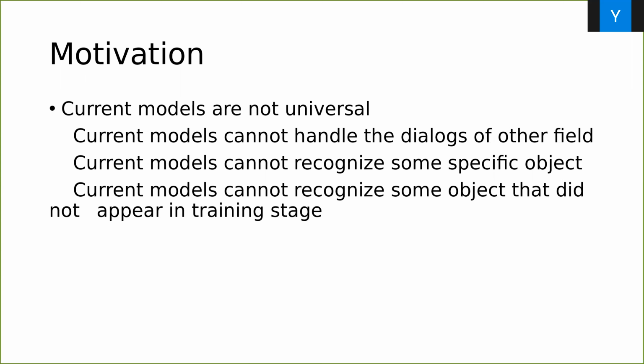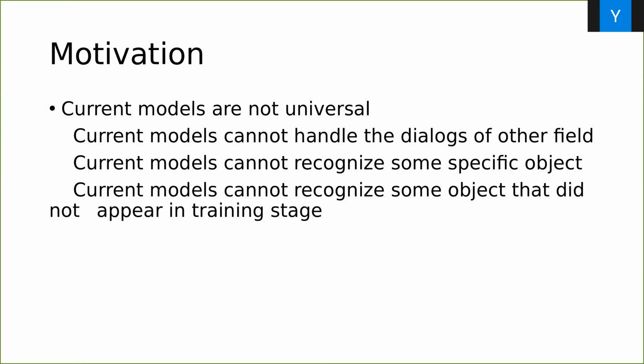For example, in the restaurant domain in the last slide, we have 3 slots, and for each slot, we have 6, 94, 8 values. But in another domain, like hotel booking or taxi booking, we will have 4 slots or more, and for each slot, we will have a different number of values. So the models trained on the restaurant domain cannot be used directly in another domain.